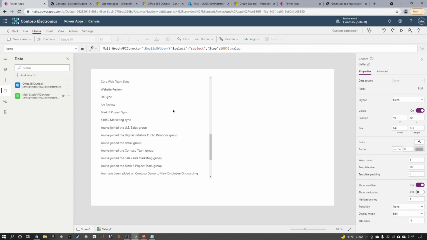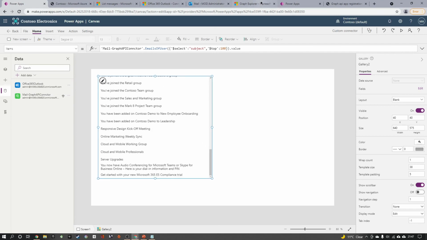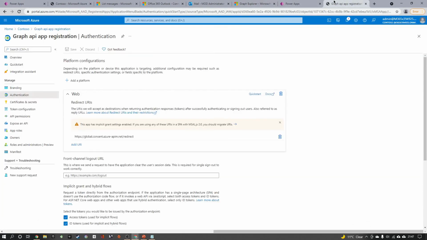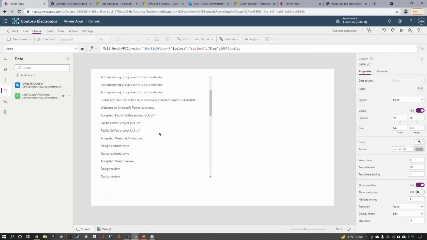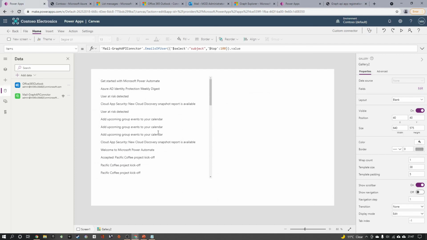So we have successfully done the app registration for the custom connector, and we have configured our own custom connector for Office 365 Outlook Graph API. Some of the companies will have their own APIs and they will ask for authentication.